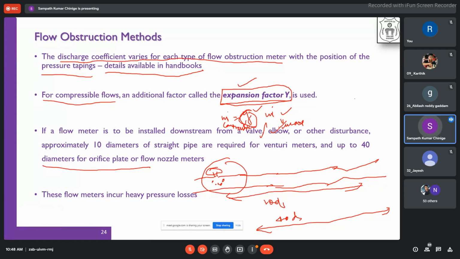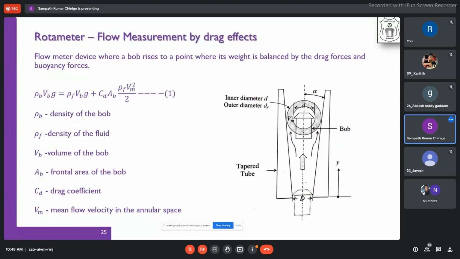If you don't follow these things, suppose immediately after a valve, at 5D, you put the meter, then naturally you will see a large pressure difference, and your measurements are not very accurate. Okay, so that is all about the obstruction flow meters, which we see in our industry or in our academia mostly. We also have another important flow meter which we will come across in our day-to-day life, the rotameter, which gives a very accurate measurement.